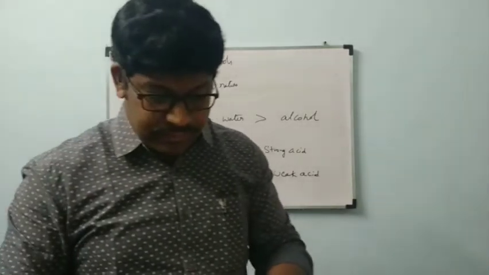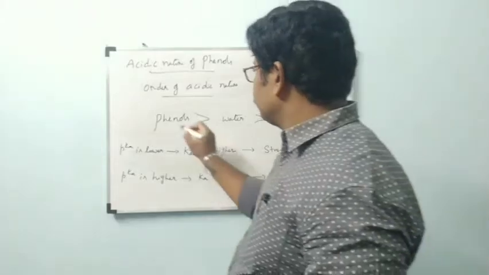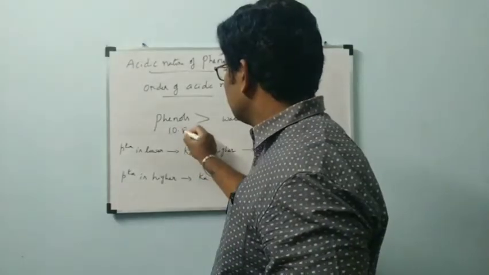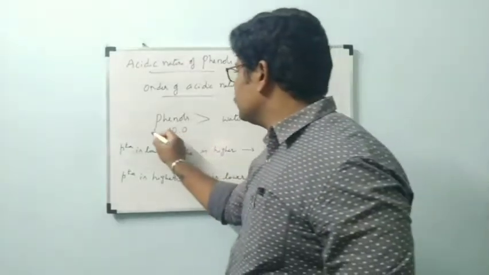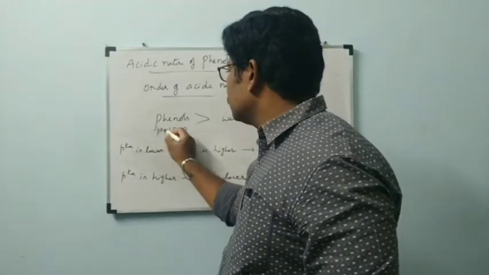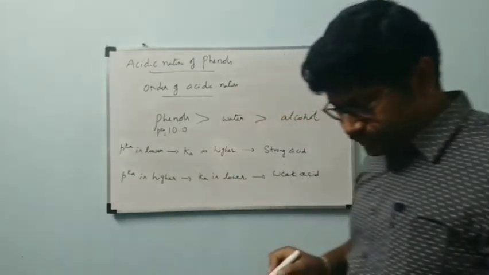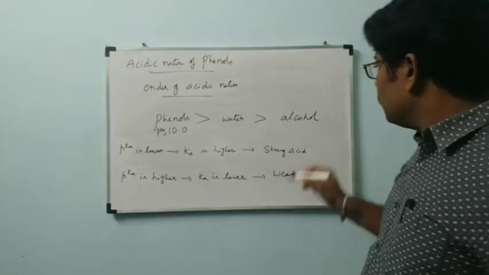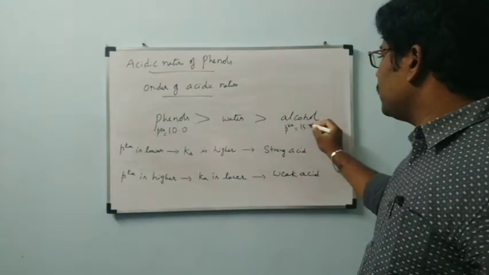For example, phenol pKa value is 10.0. Alcohol pKa value is 15.9.